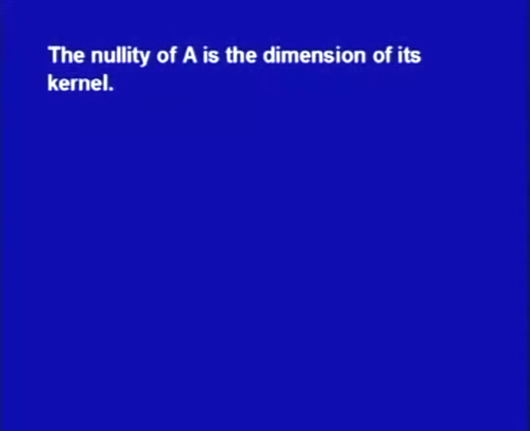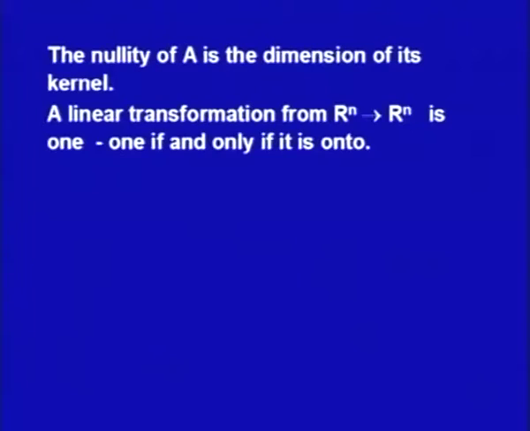And accordingly, the nullity of A is the dimension of its kernel. A linear transformation from Rn to Rn is 1 to 1 if and only if it is onto. This is the result which we have obtained earlier. Only thing is we have written it for the matrix.